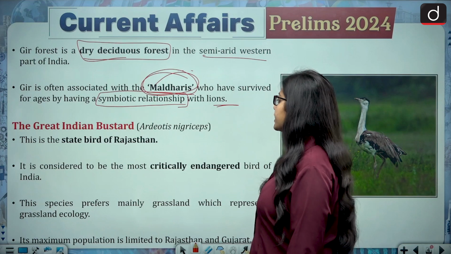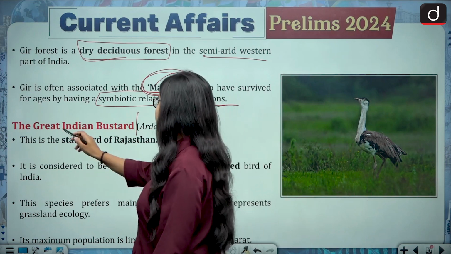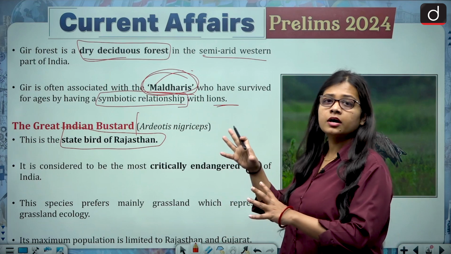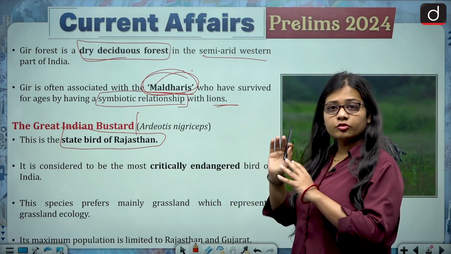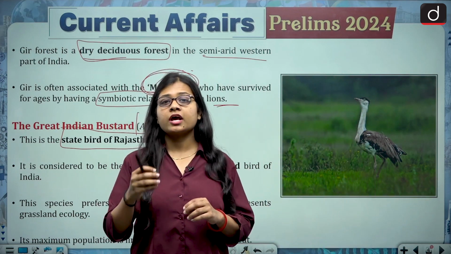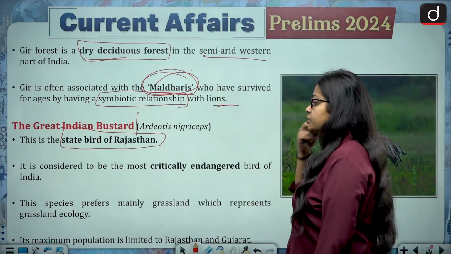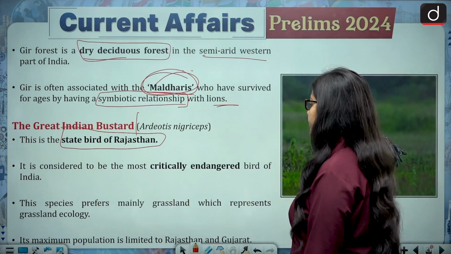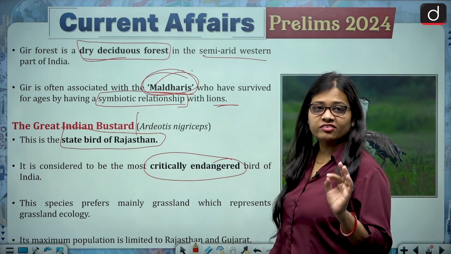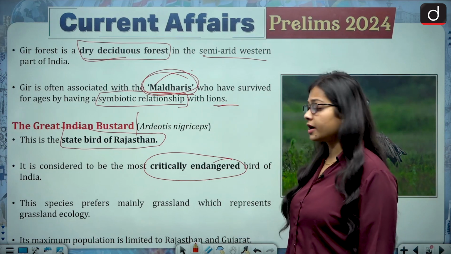Then about the Great Indian Bustard. The Great Indian Bustard is the state bird of Rajasthan. An important point: you will always find the Great Indian Bustard in the news, specifically with regard to its conservation. See this image, the Great Indian Bustard. It is the state bird of Rajasthan, and it is considered to be the most critically endangered bird of India. "Most" is the point that you need to focus on. Most critically endangered bird of India.